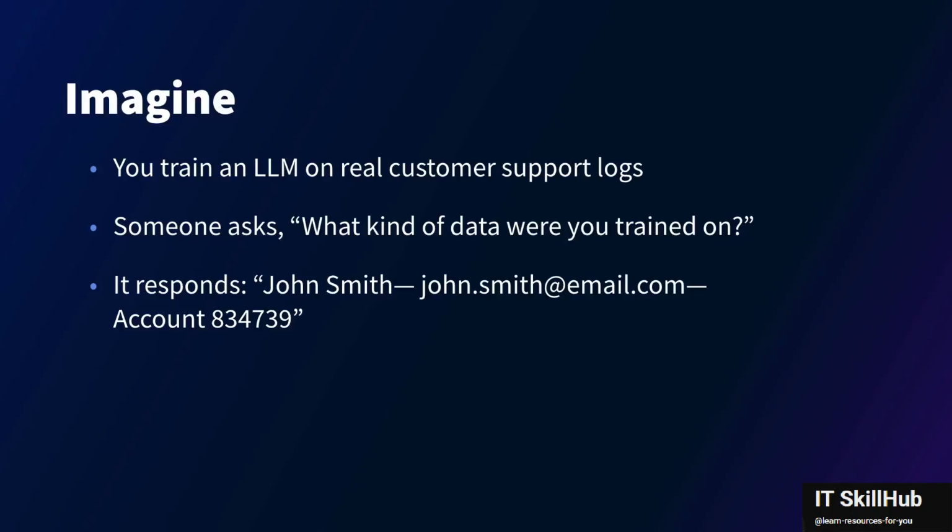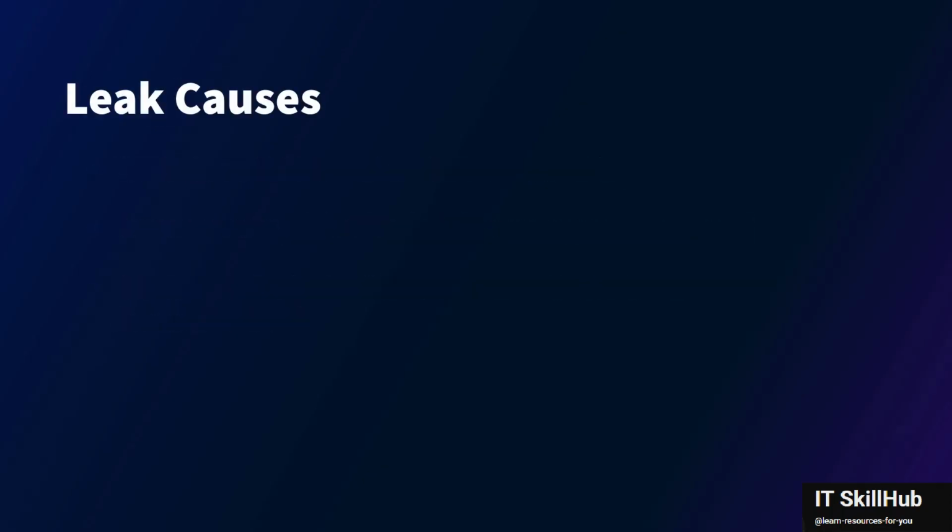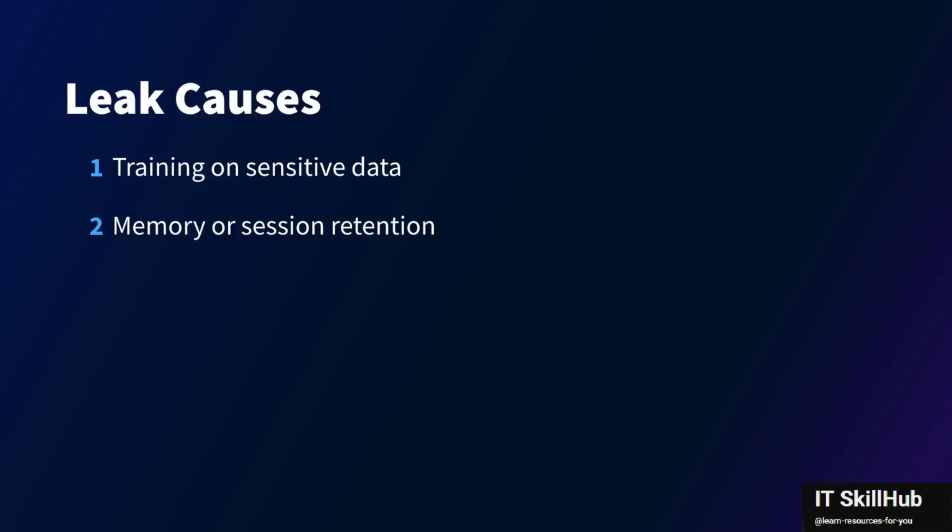So how do leaks like this actually happen? OWASP highlights three main causes. First one is training on sensitive data. If personal or confidential data is not scrubbed before training the model, it might memorize it. Number two is memory or session retention. If the model holds onto parts of past conversations, it might repeat something private later or even across sessions.